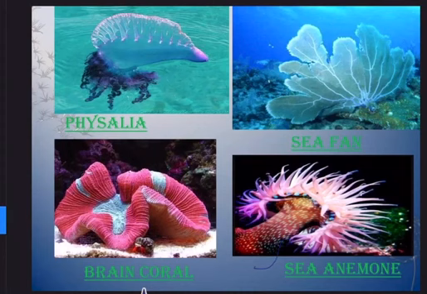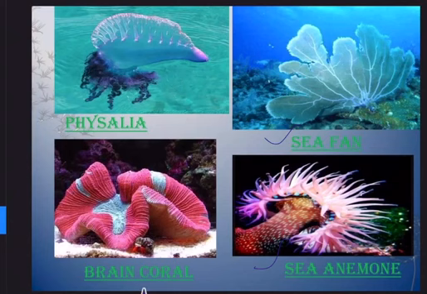Adamsia is called sea anemone. And then sea pen, look at this, sea pen. This is Pennatula. Pennatula is called sea pen. Gorgonia is called sea fan. And Adamsia is called sea anemone. And the most frequently asked question, Portuguese man of war is Physalia.